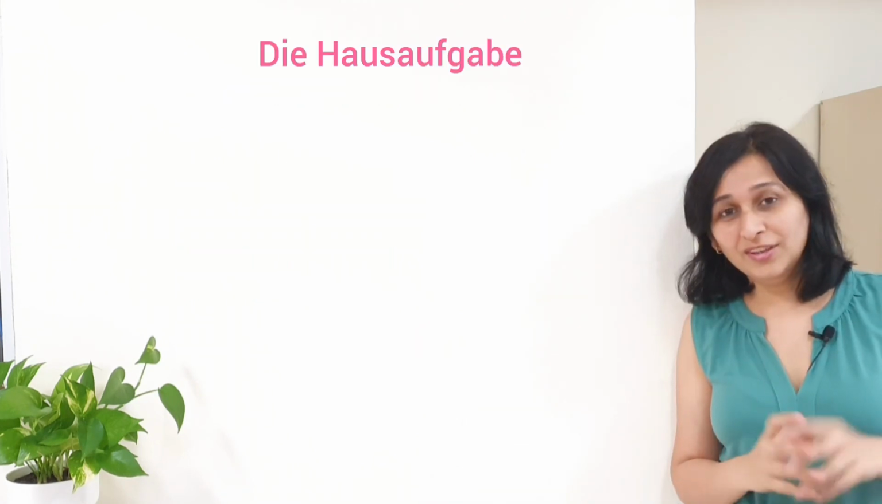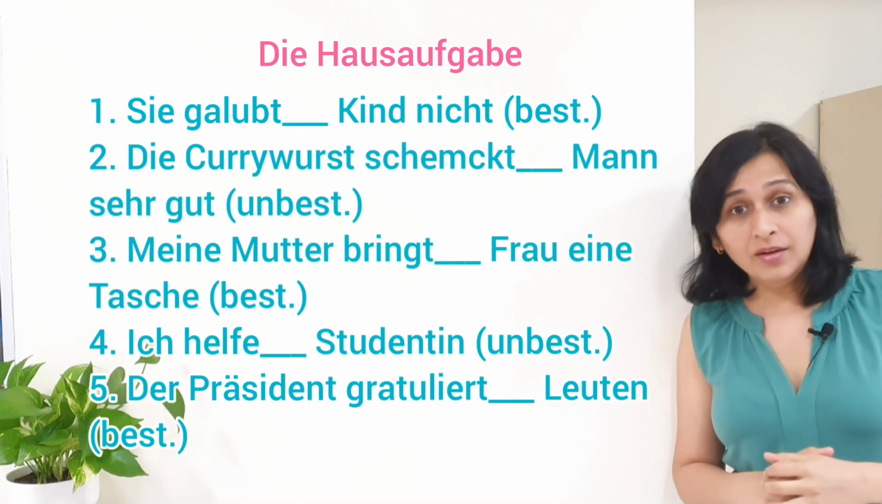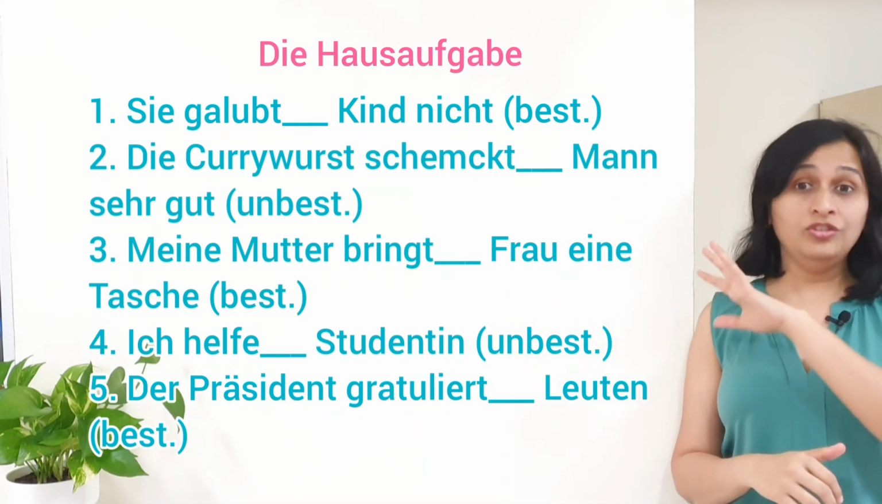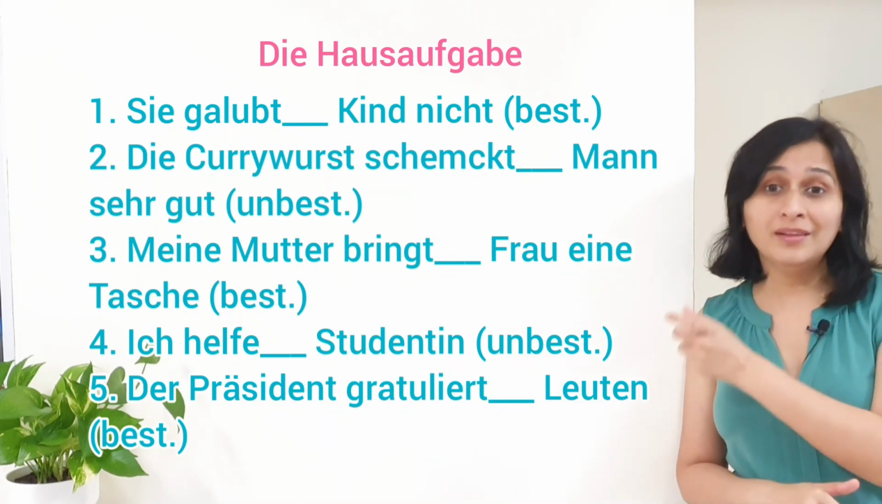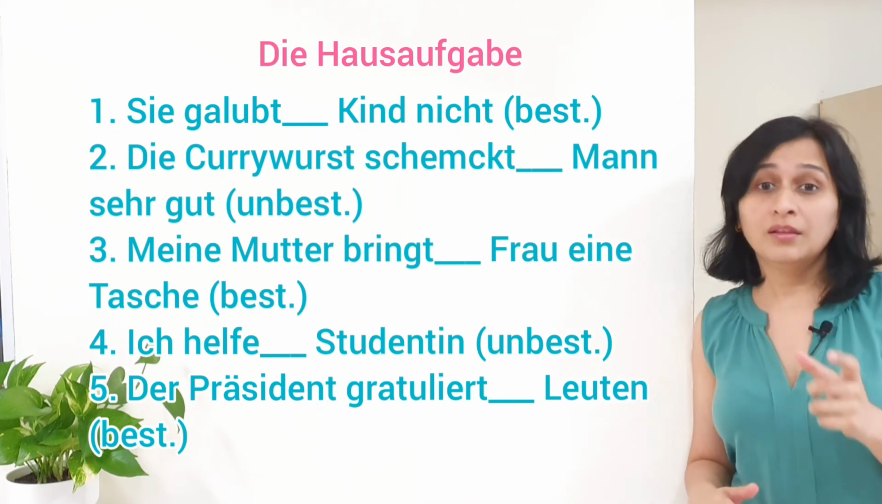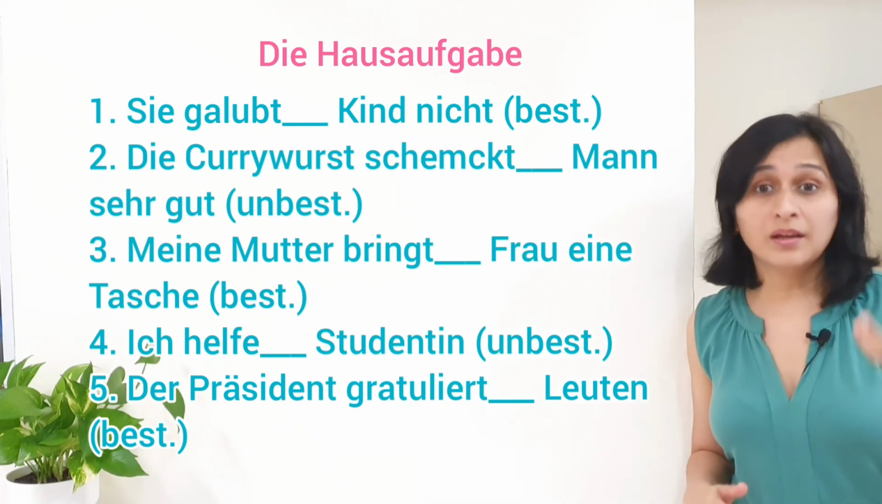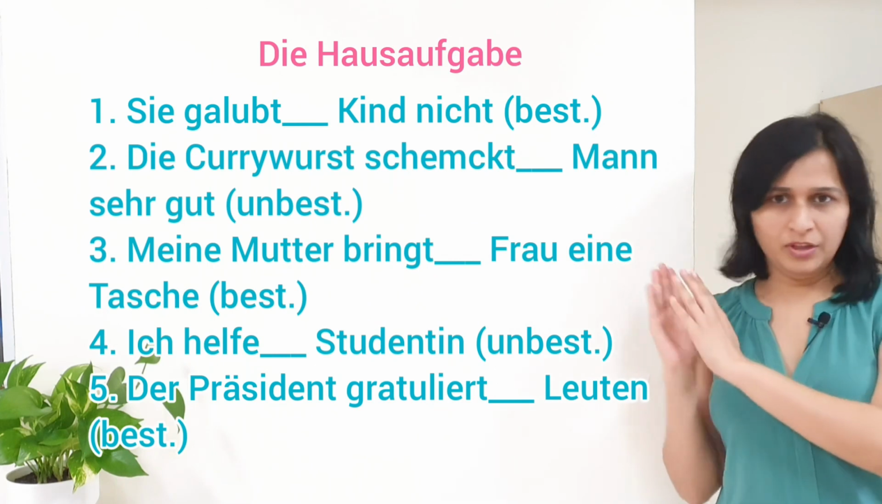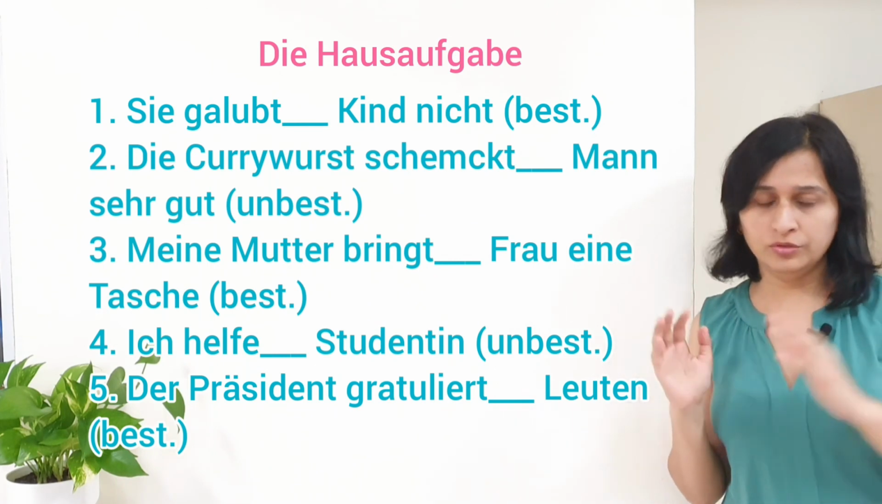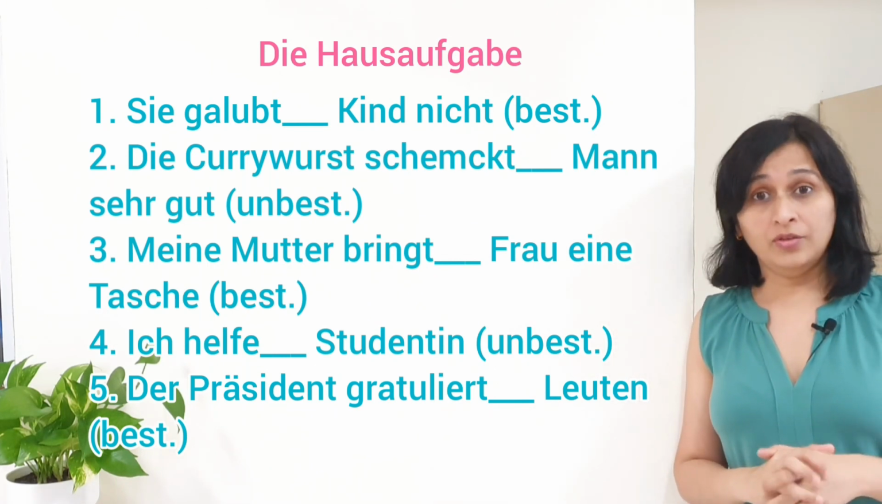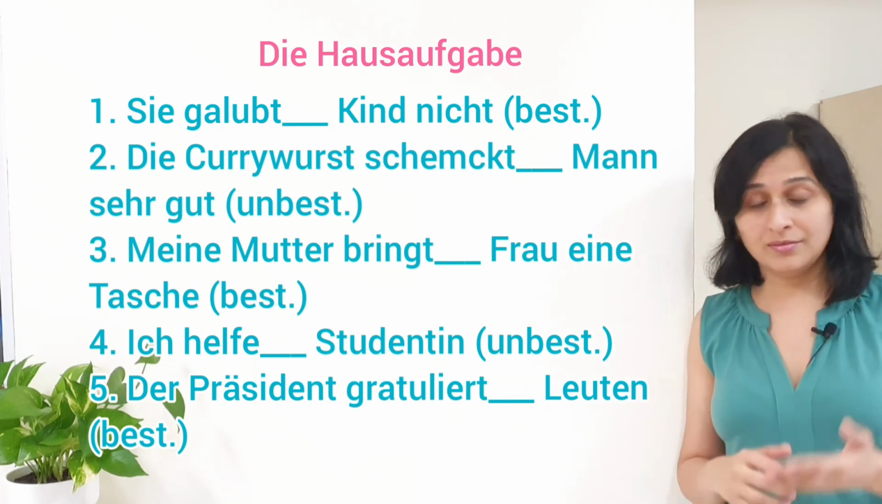Now it's time for the homework. In the homework, you have to identify the original articles of the nouns and fill in the blanks here. You have to fill in the articles in dative here. So, it's a best combination of both bestimmt and unbestimmt articles.